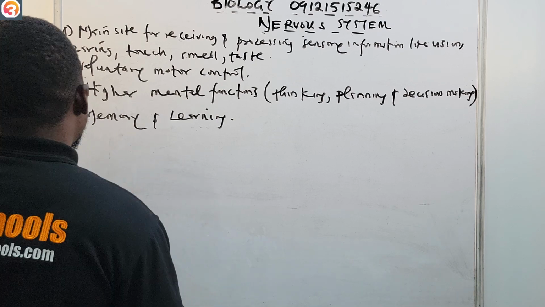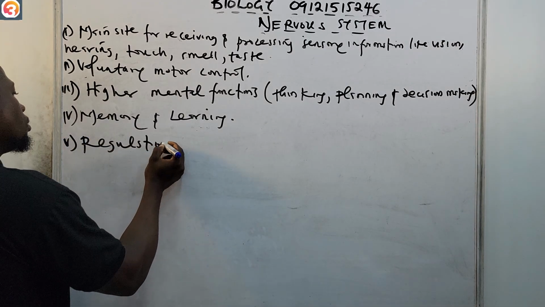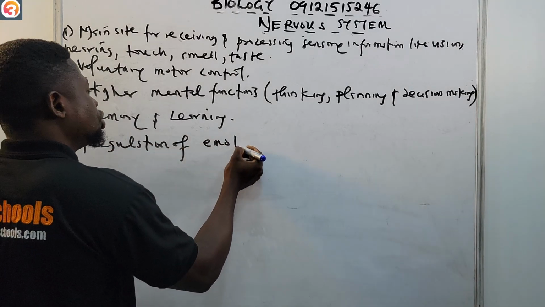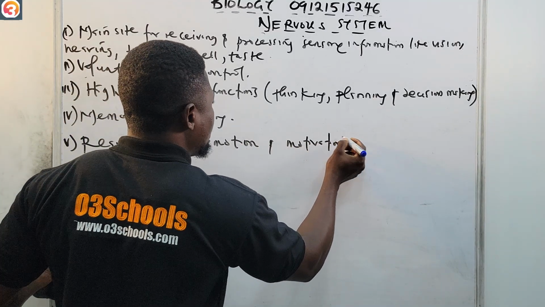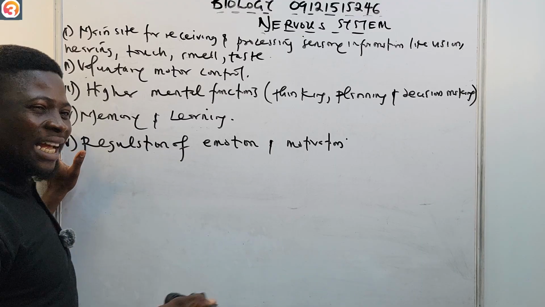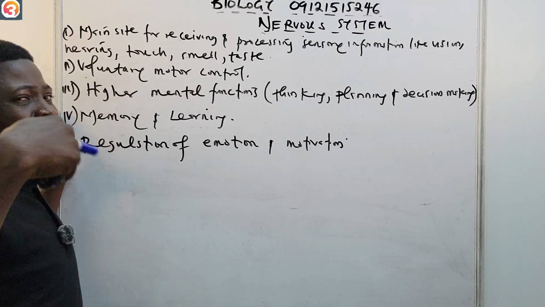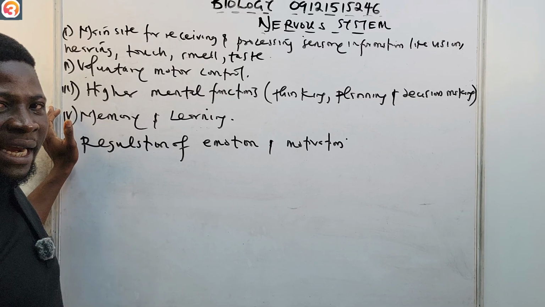Also, regulation of emotion and motivation. Okay, this is another function of the forebrain. So regulating your emotion and your motivation, all of this happens in the forebrain.